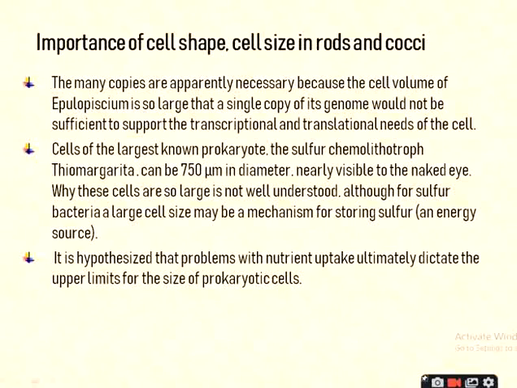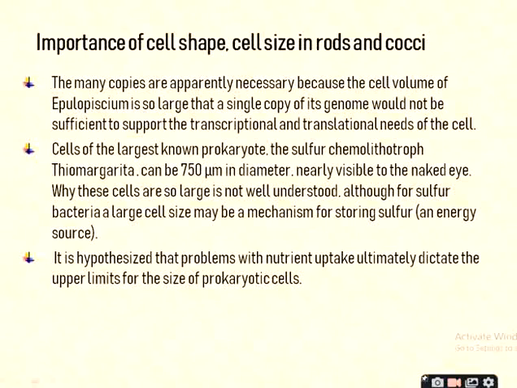Okay, so cells of the largest known prokaryote, the sulfur chemolithotroph Thiomargarita, can be 750 micrometer in diameter, nearly visible to the naked eye.